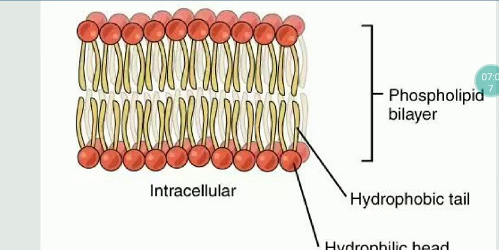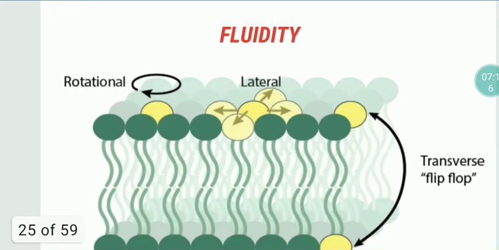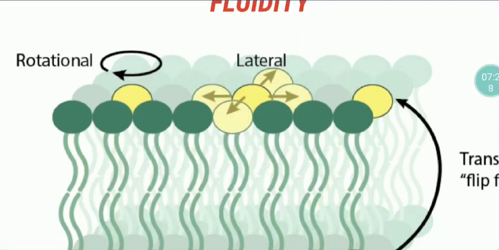from each other. One more important feature of these phospholipid molecules is that they exhibit movement. A single phospholipid molecule can rotate around itself. That kind of movement is known as rotational movement. Can you see? All these are green colored, but to show you the rotational movement, one polar head is made yellow. So, if the molecule is able to rotate around a central axis, we call it rotational movement.